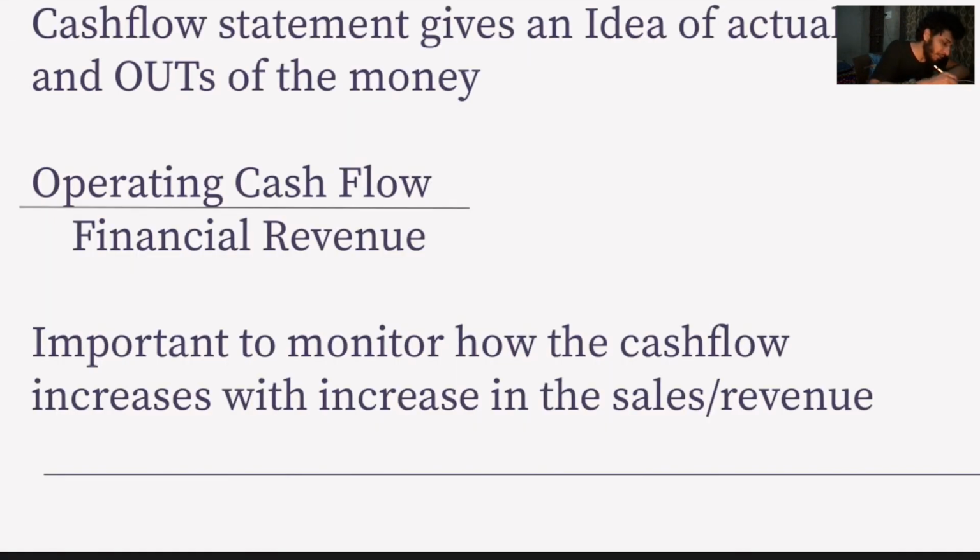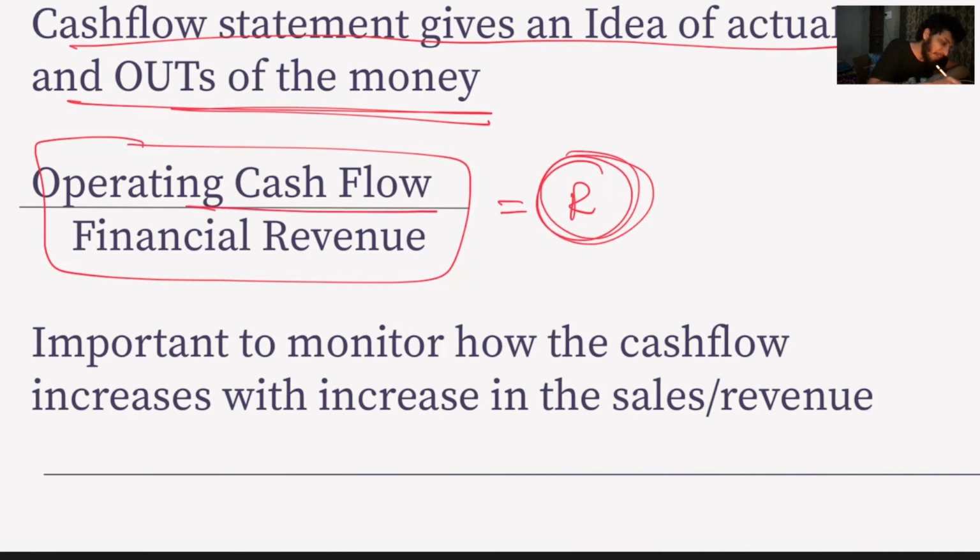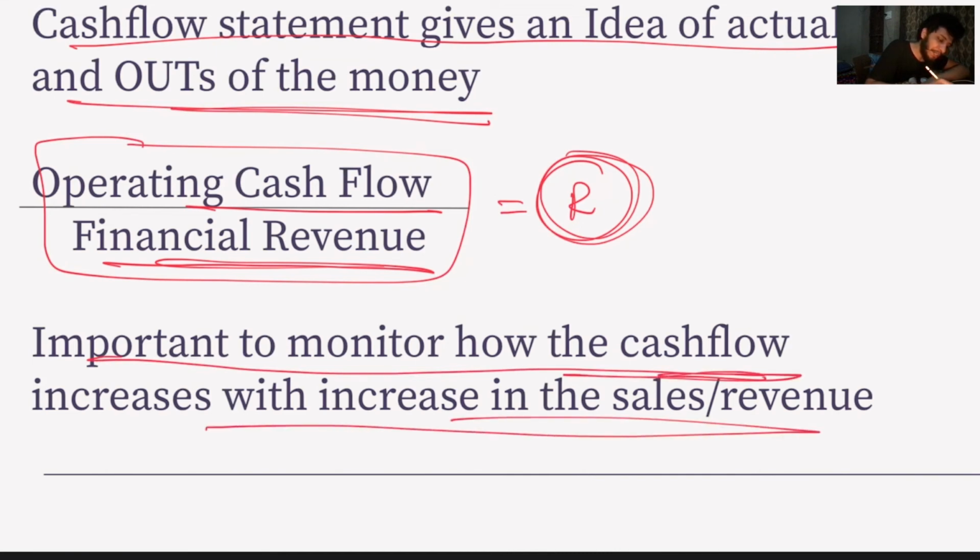Okay, now let's look at this ratio. We have talked about how the cash flow statement gives us an idea of the actual ins and outs of the money. Why do we calculate this ratio? This is operating cash flow divided by financial revenue. It is important to monitor how the cash flow increases with increase in sales and revenue.